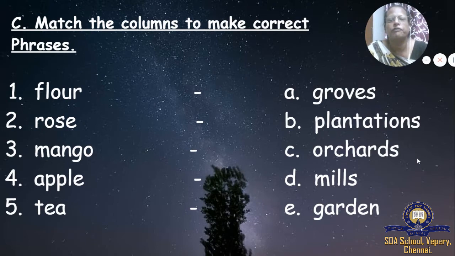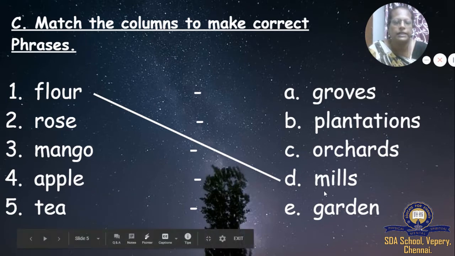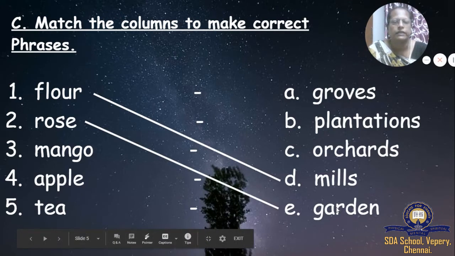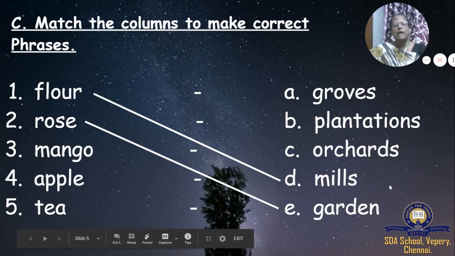Understood, children? For flour, what will come? Flour mills. Okay. The second one, what will come, children? Can you guess? Rose garden. Okay. The third one, mango. What will come for mango? Mango groves.